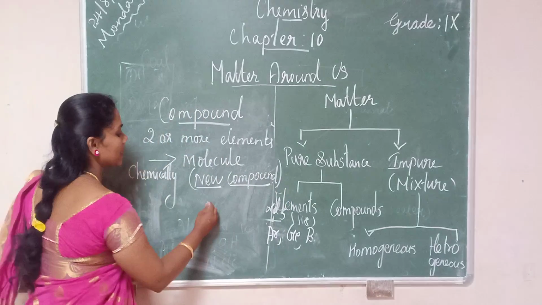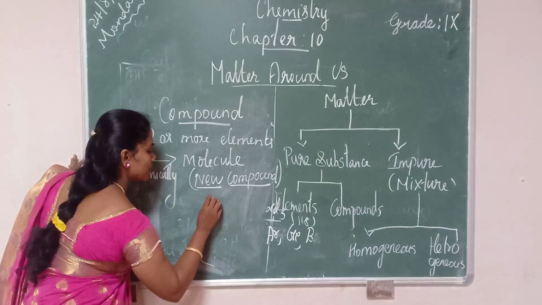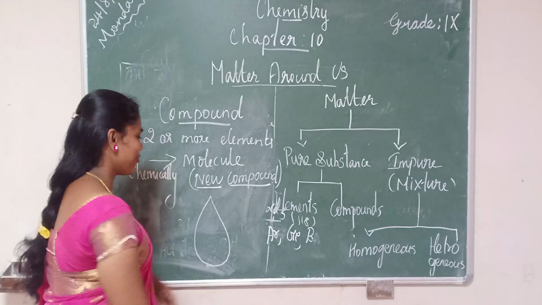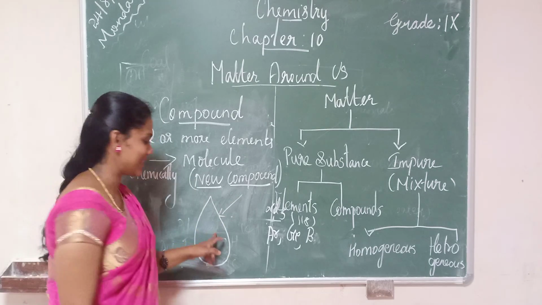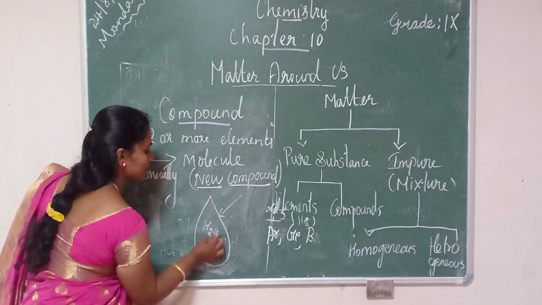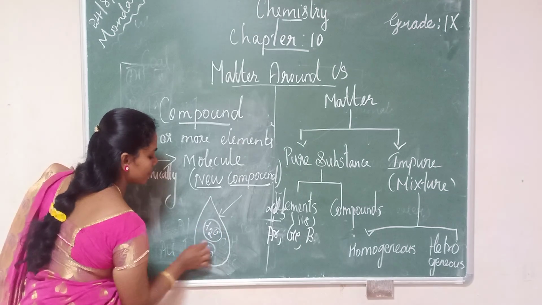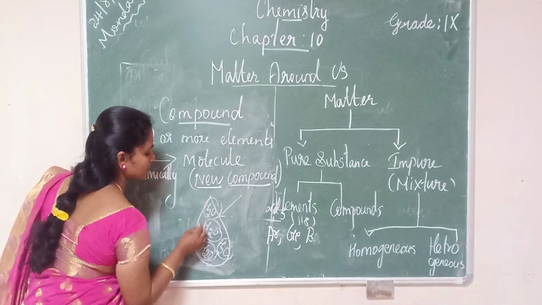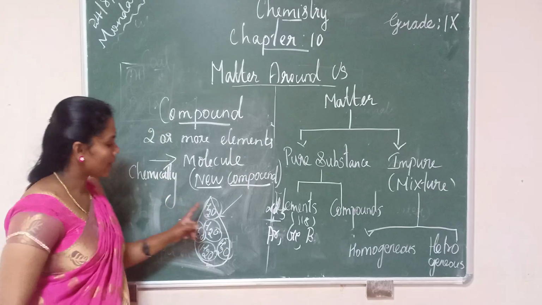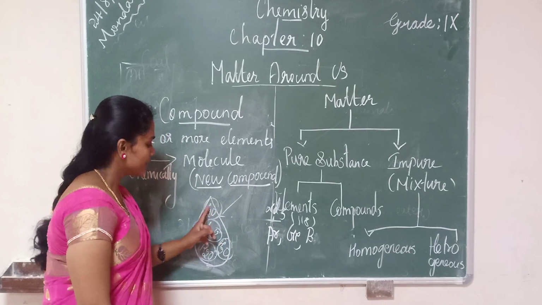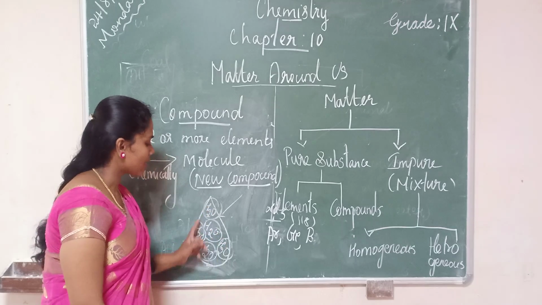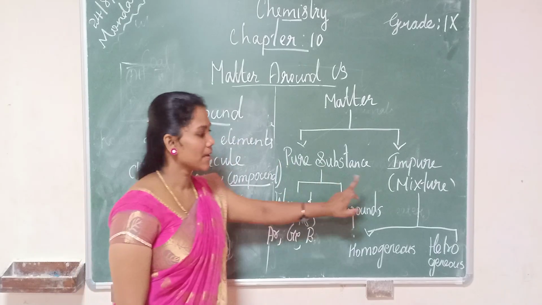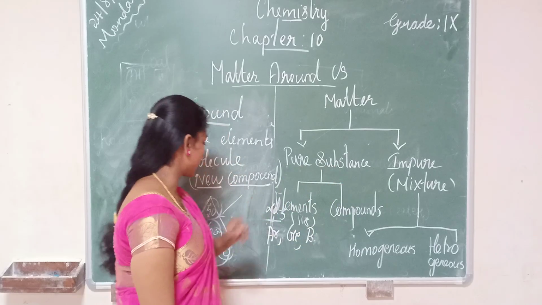For example, take a drop of water. If we analyze this pure water droplet, you can see the repeating units of H2O molecules, present everywhere uniformly: H2O, H2O, H2O. They contain the same kind of molecule. Hence this compound also comes under pure substances.